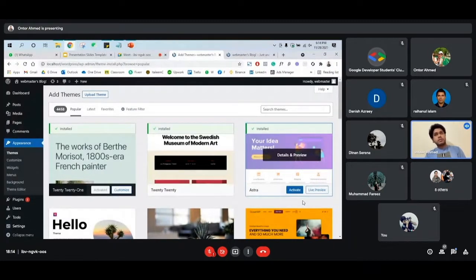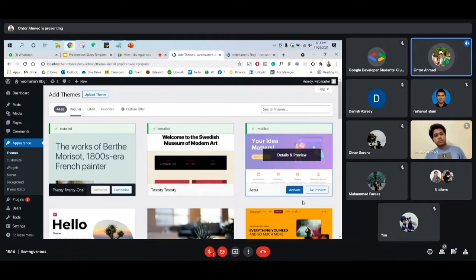Hugo also has themes that we can apply for various kinds of websites. Yes, these are the same thing. I don't have experience with that, but the themes for all websites are quite similar. We need to install a theme or framework so we can apply it to the website, and then we can customize it the way we want.